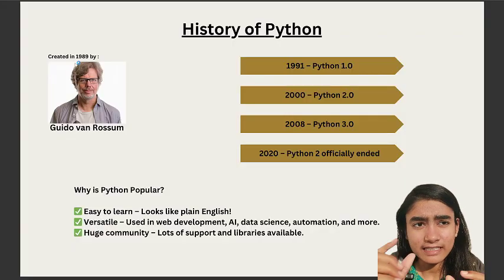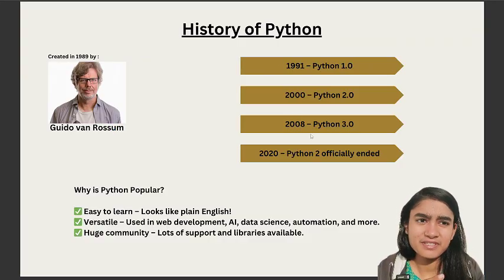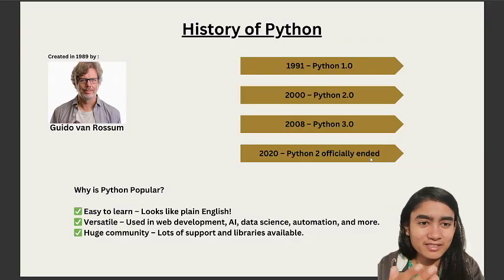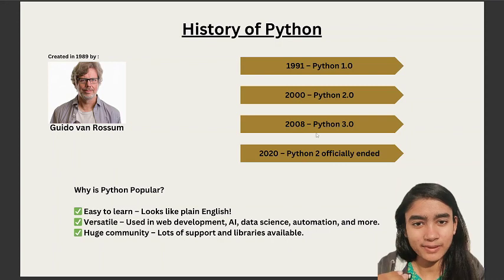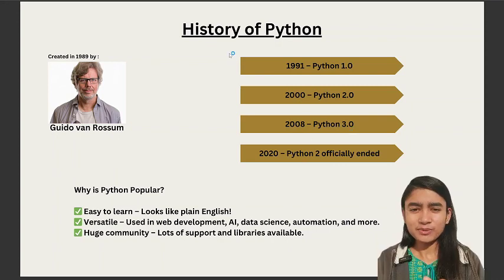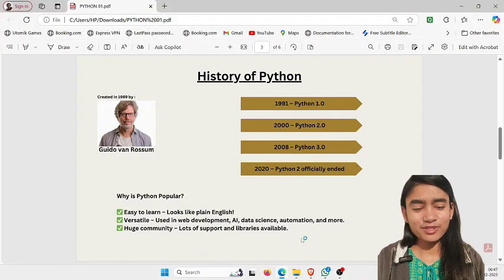Let's understand a little history of Python. Python came in 1989, and it was made by Guido van Rossum. After that, many versions came: Python 1.0, Python 2.0, Python 3.0, and in 2020, Python 2 officially ended, and Python 3 took over. At the present time, we use the Python 3 version. We don't need to know much about the history, but I can tell you that in every new version new features were added and nothing more.